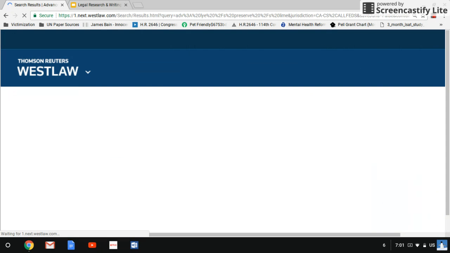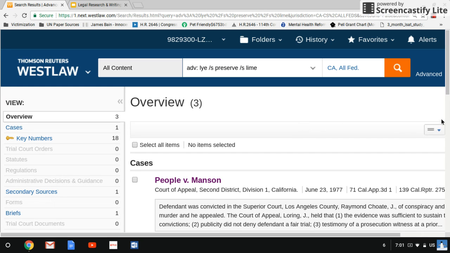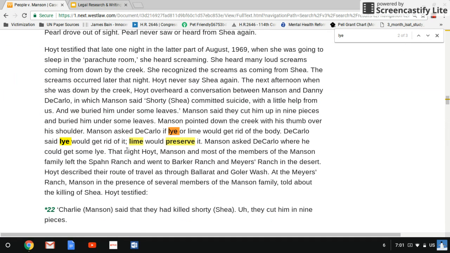This case should be the first one to pull up because it searches for the words lie, preserve, and lime. All of the words will appear in the document when we search to find these words. The sentence says Manson asked DiCarlo if lie or lime would get rid of the body. DiCarlo said lie would get rid of it, lime would preserve it.